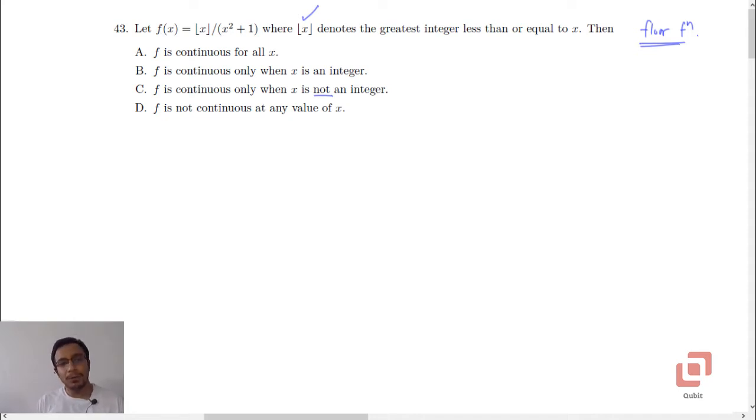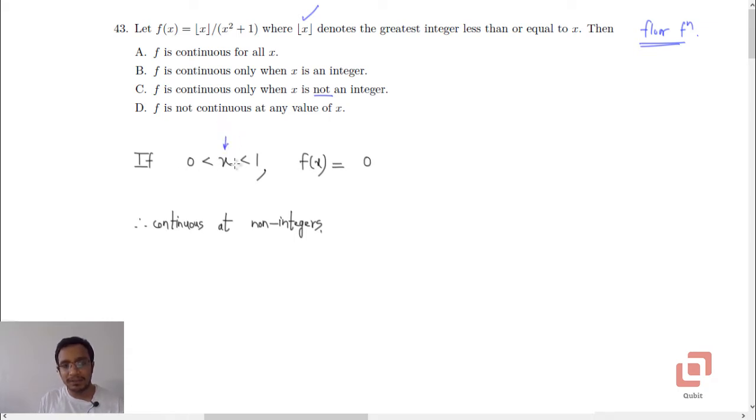What we do is we first take any value of x which lies between 0 and 1, both numbers excluded. Now for this, what is box x? If x is lying between 0 and 1, clearly the greatest integer less than or equal to x will be 0. This forces us to take f of x as 0 for all values of x which lie between 0 and 1, which means it is definitely continuous at any non-integer.